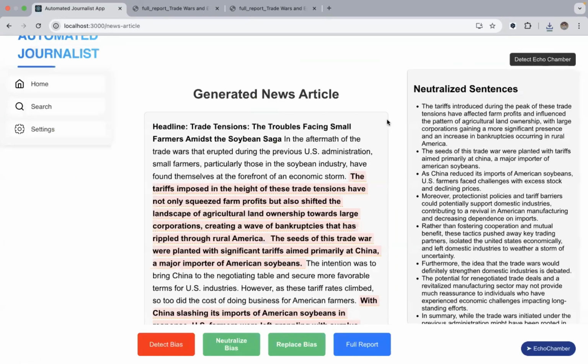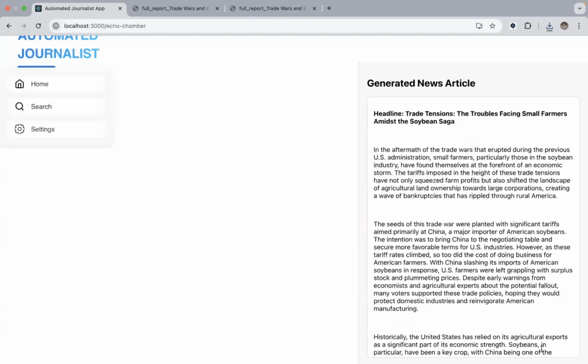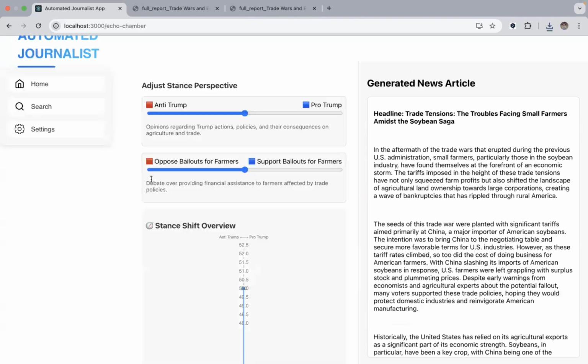After this feature, we have another feature, which is echo chamber stance shifting feature. So if we create the echo chamber button here, it gives us some possible stances like this: anti-Trump and pro-Trump, oppose bailouts for farmers, support bailouts for farmers. So suppose this gives the user an opportunity to change the stance of the news according to the needs of the user.